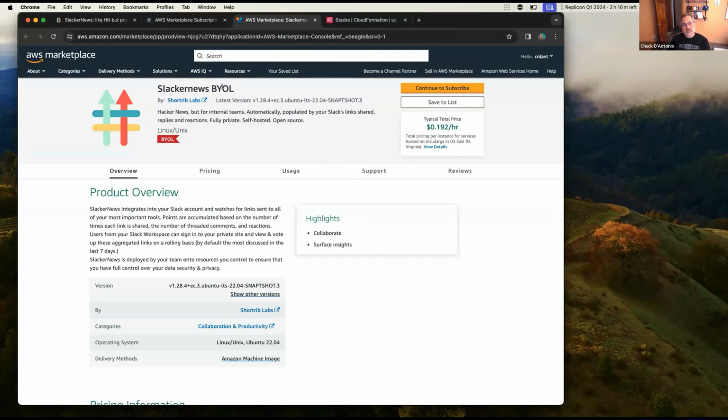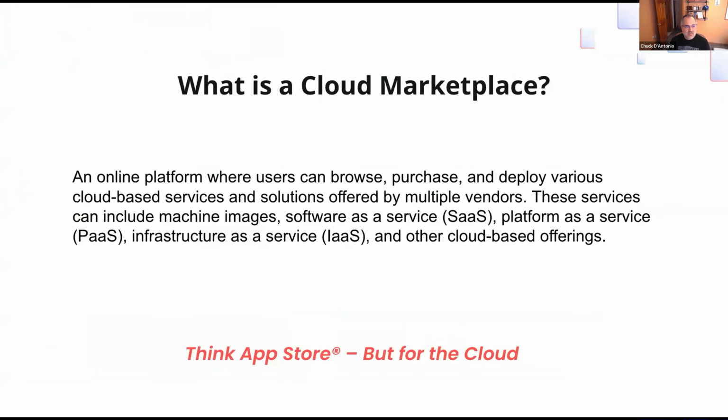This was my first pass at taking the Slacker News application and making it available this way. Slacker News being, if you've been to RepliCon before, you've heard quite a bit about Slacker News. It's our sample application for Replicated. But the bring your own license approach was a great first pass at getting this done. It doesn't necessarily provide all the advantages of using a marketplace listing and using the marketplace to distribute. So I went past that one into a more in-depth solution that we're going to look at today.